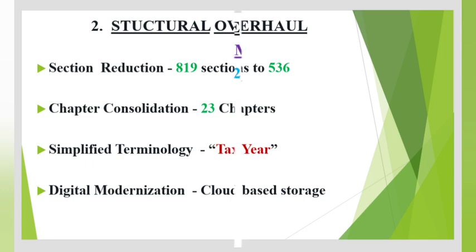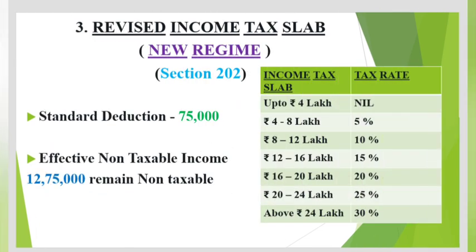Third, revised income tax slabs, new regime. The new tax regime covered under Section 202 remains the default regime. The 2025-26 budget restructured this slab to provide relief to middle income earners. The income tax slabs and its tax rates are given here. Up to rupees 4 lakhs there is no tax. From rupees 4 lakh to rupees 8 lakh there is 5% tax.